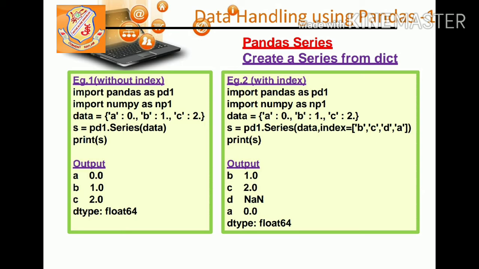C is second, so its value is 2 from the dictionary. And we do not have D in the dictionary, which is data. That's why its value is not available, NaN. And A is coming at the last as 0. I think you're getting it. It will follow the index of the series, not of the dictionary.